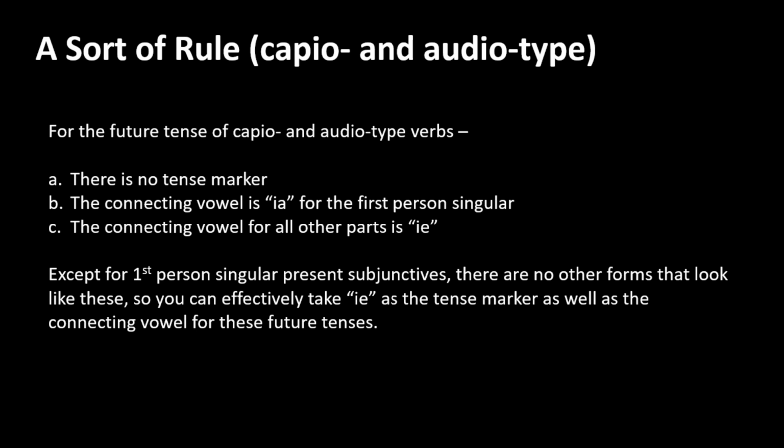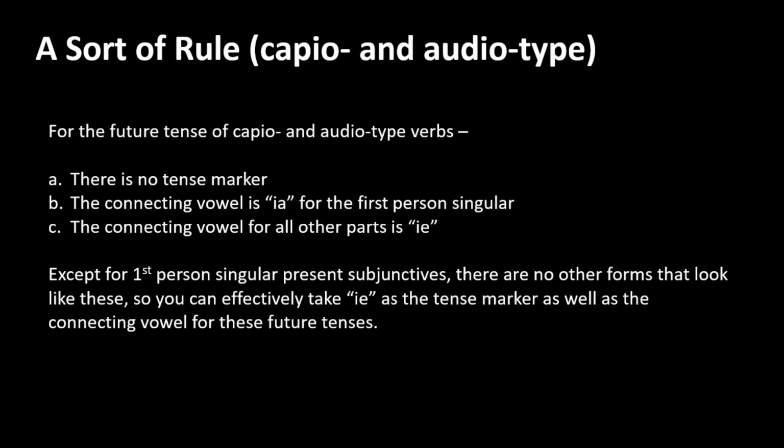Although this is not as reassuring as with the imperfect tense, there is something reasonably regular here, and something to which you can lay reasonable hold. Those two connecting vowels do tend to be individual to the future tense.